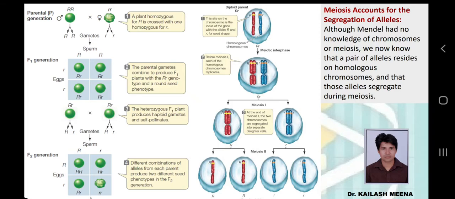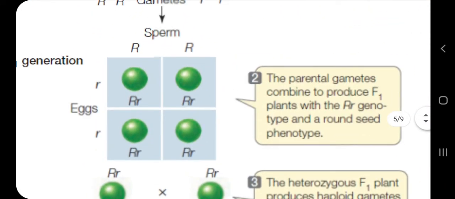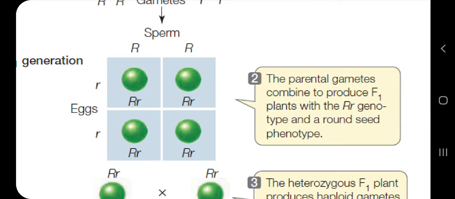The first one was the parental generation, the next one was the F1 generation, and the other one is the F2 generation. In the parental generation, what were the features? The parental generation had contrasting characters in a homozygous situation, or pure line breeds, and the F1 generation was composed of hybrid organisms showing dominant phenotypes.